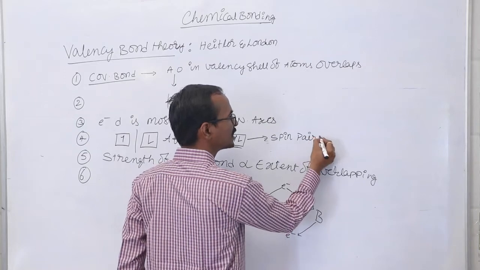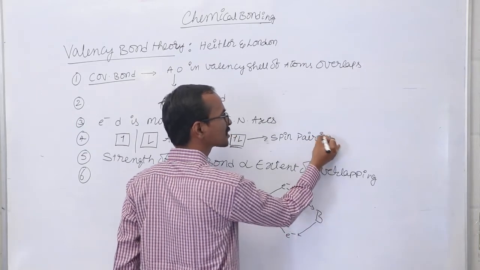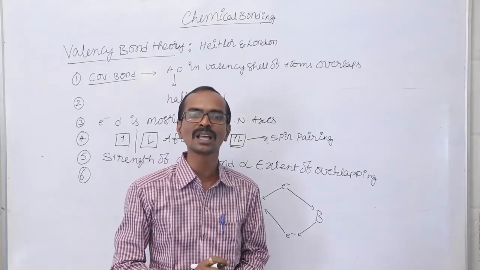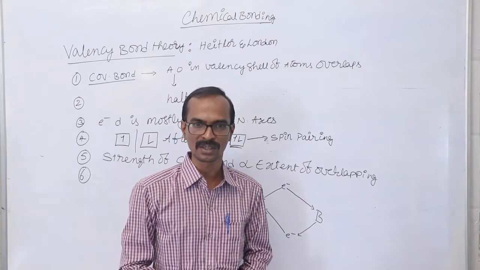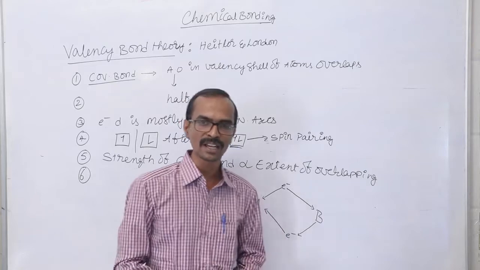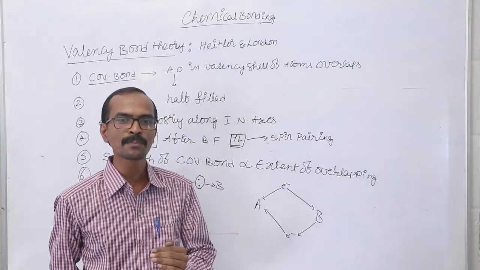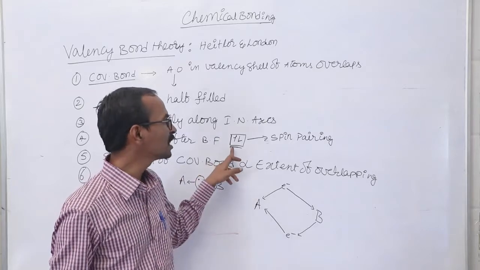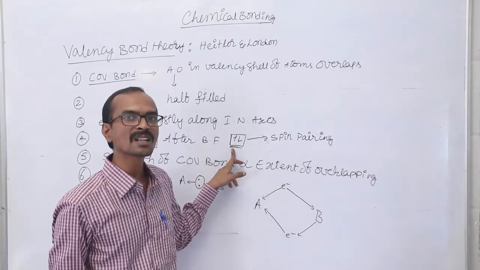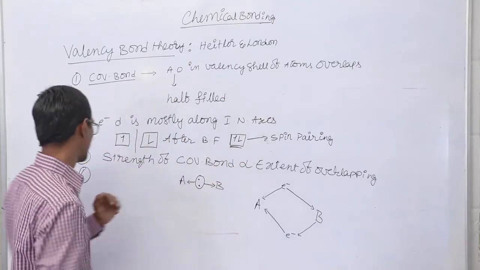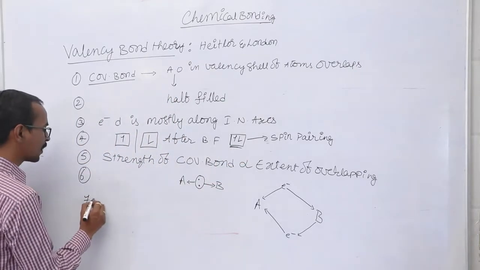Due to the spin pairing, what happens? A certain amount of energy is released during the overlapping process. That amount of energy which is released during the overlapping process and during the spin inversion or spin pairing is called bond energy.